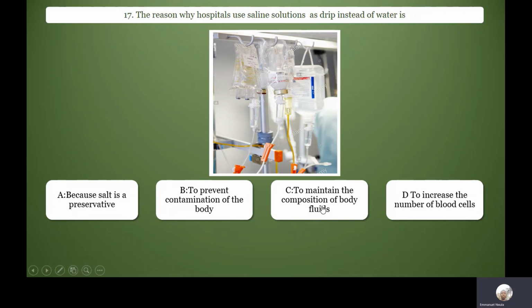So to make sure the osmotic pressure of the blood is maintained at a constant level, that's the amount of salt or the water level of the blood is maintained at a constant level, they give you water with salt instead of just ordinary water. So the correct option here is C.